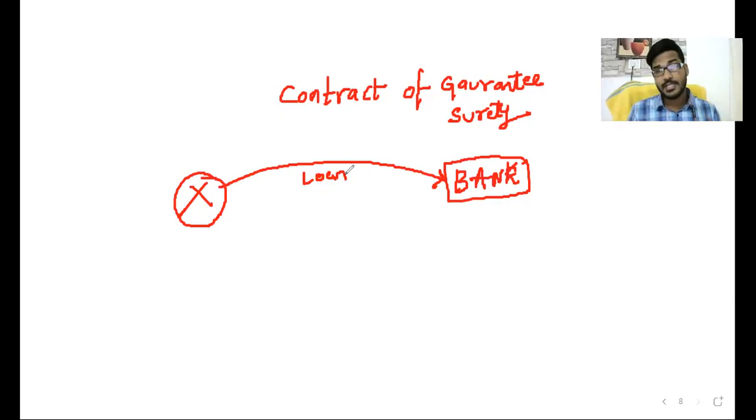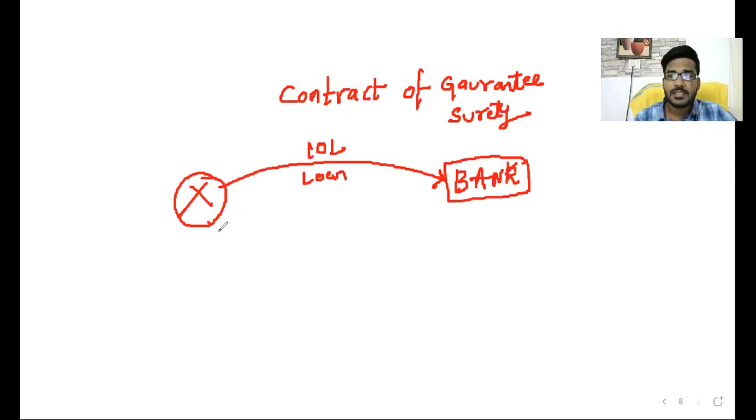Except, sir, I do not have securities. I am not having any security with myself. If I had securities, I could sell them and do the business. Why would I approach you? Then okay, no problem, X. We will provide a loan. How much amount do you require? 10 lakhs, sir. No problem, still we are ready to provide a loan. But you will get a guarantee. You will get a surety from a financially sound person.